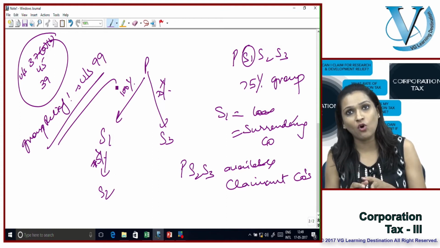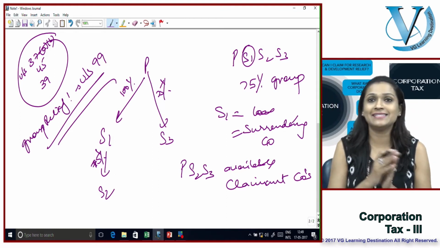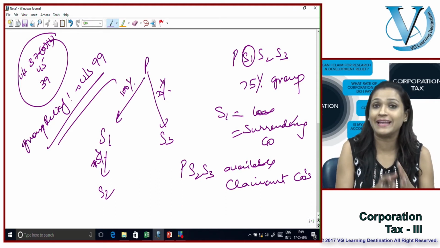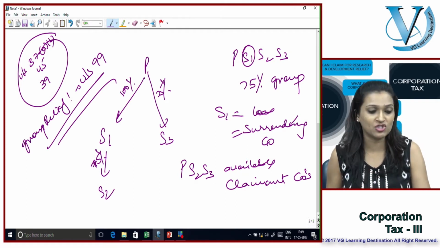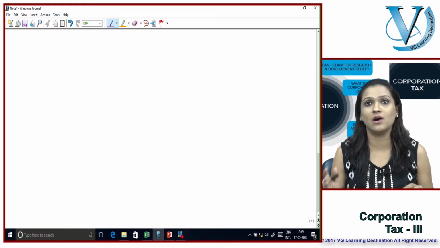Under this, any of the companies with the loss, known as the surrendering company, can set off the losses against the profits of the claimant company. The only condition is that we're going to look at the corresponding accounting period.